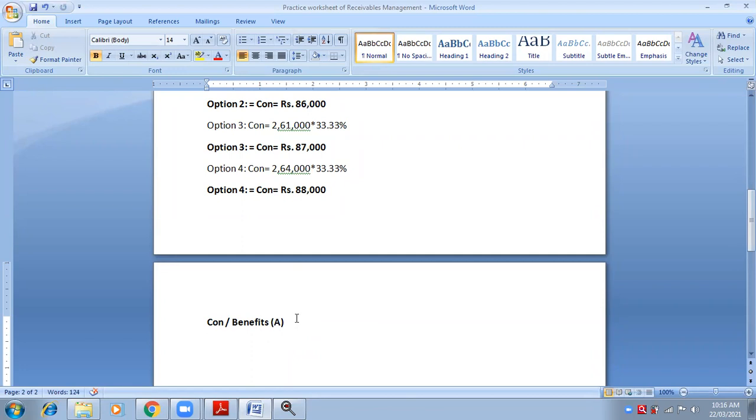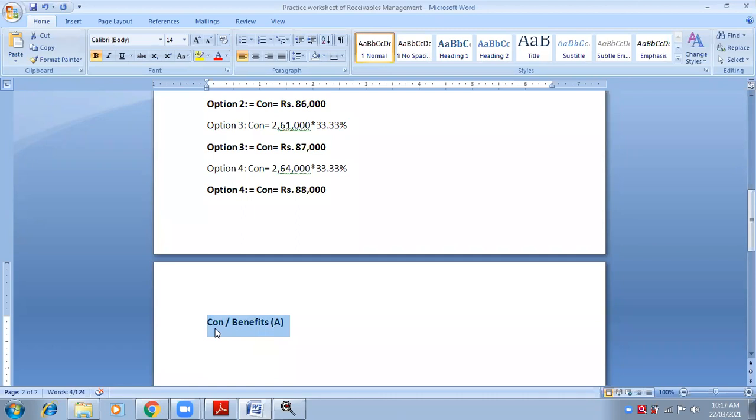Look at the screen, you will understand. Shubham, look at the screen. You have already written contribution in the particulars column. Now you have to give another name to the contribution because fixed cost is not given. So contribution will be benefits. Both answers will be the same because fixed cost is 0.